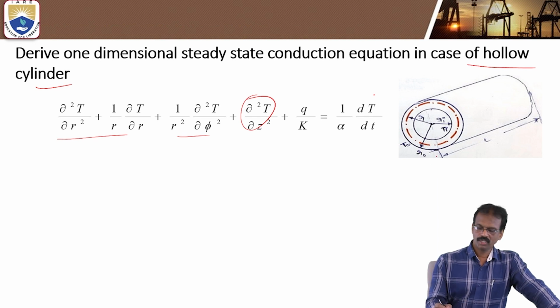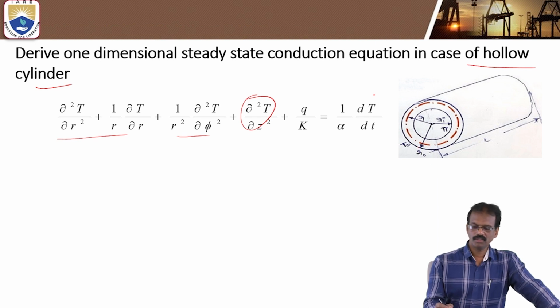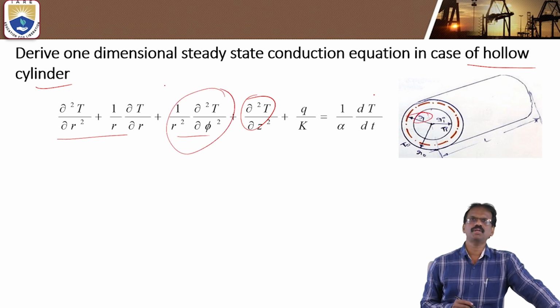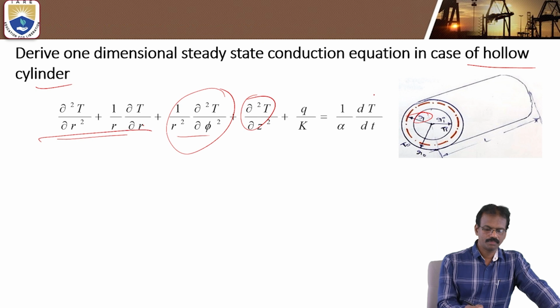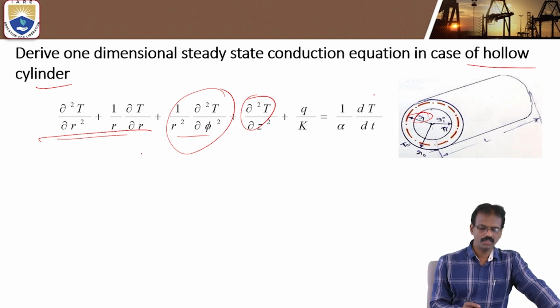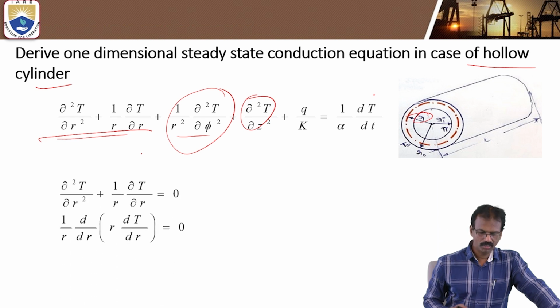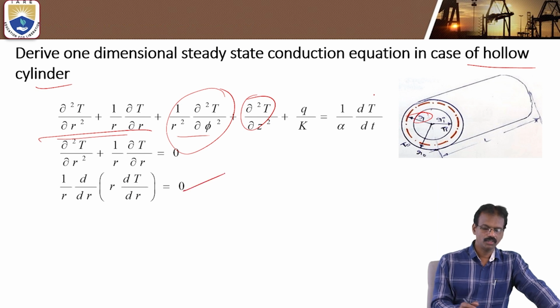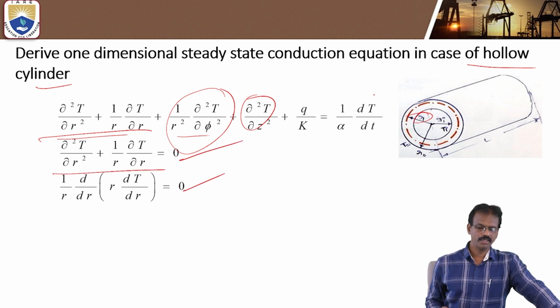Here we are considering one-dimensional, which means with respect to r. So there is no need to consider the angle phi term, 1 by r square. We can just take dou square T by dou r square plus 1 by r into dou T by dou r. We can rewrite this as 1 by r d by dr of r into dT by dr.